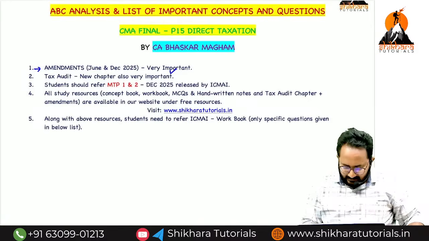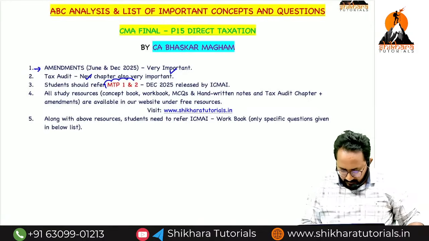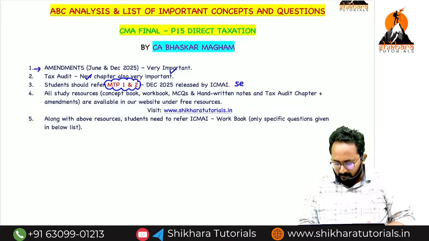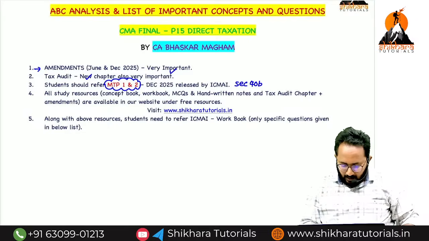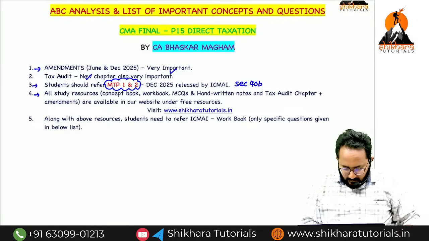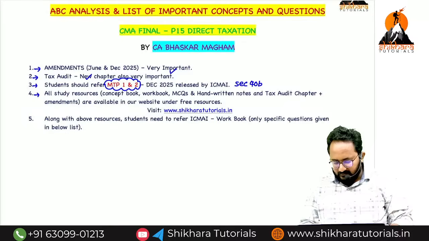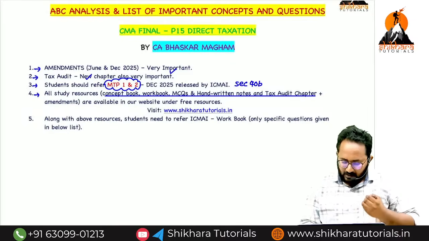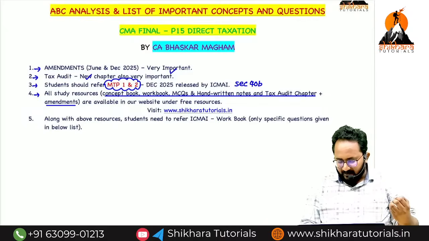Amendments are important, the tax audit chapter is important. Students should refer to MTP 1 and MTP 2, especially for section 40B questions. And the resources I have already given, the concept book and workbook, MCQs and handwritten notes, the tax audit chapter and the amendments copy, are also available on our website.